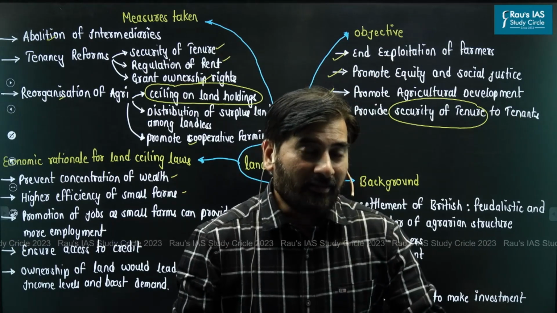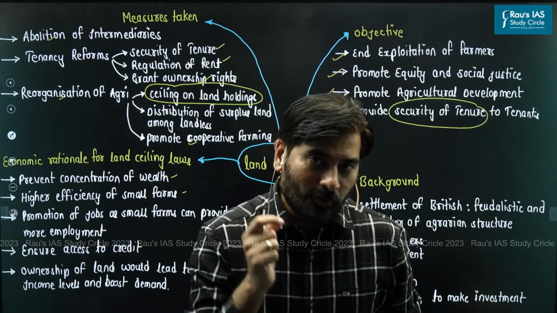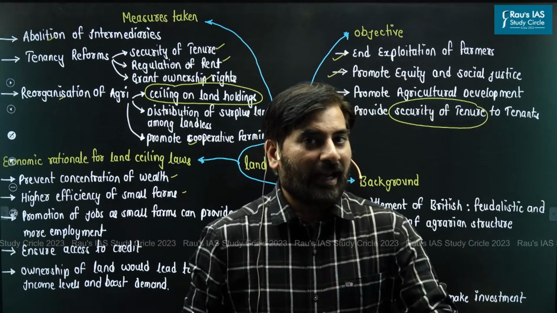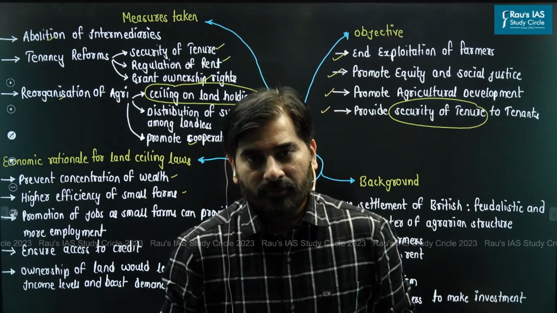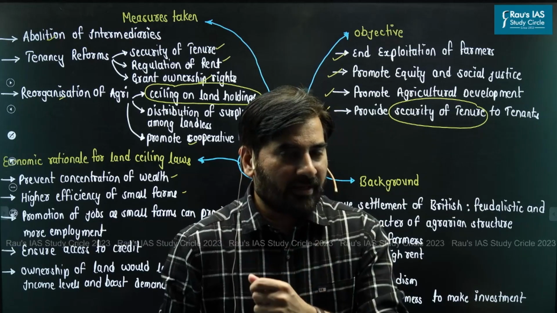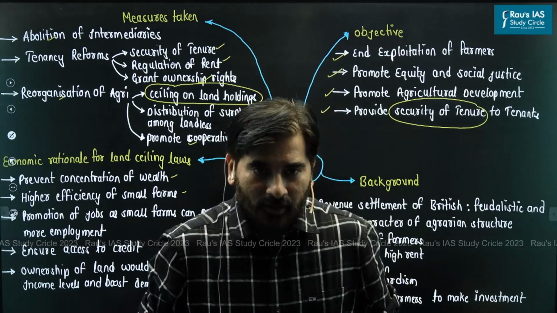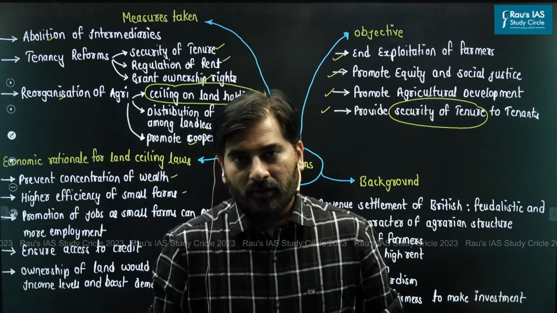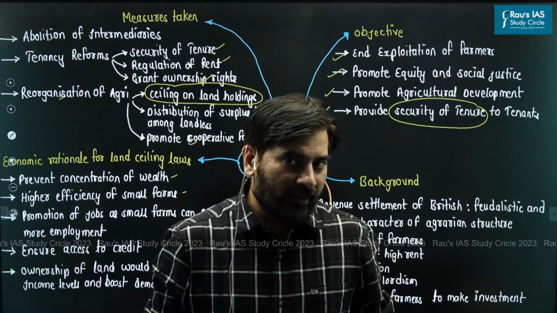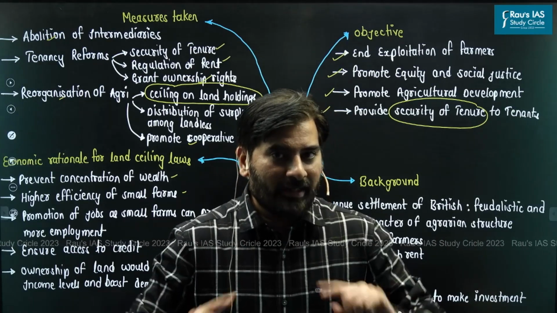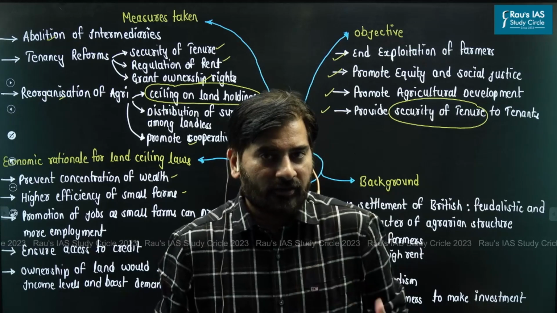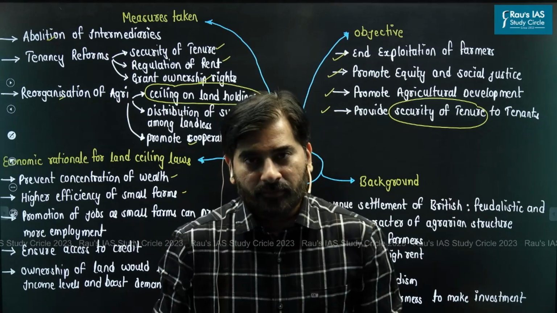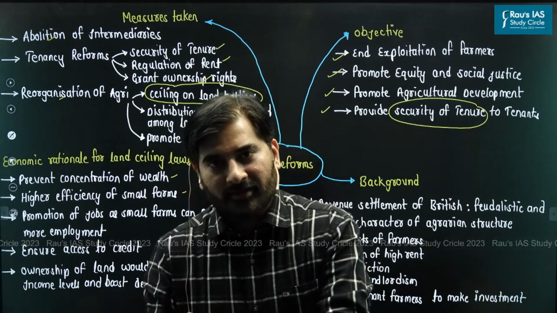But there are certain categories of economists who do believe that in certain cases, small farms can be more efficient than large farms. How? Let me just give you one or two examples to substantiate this. Now, let's say there's a large farmer who owns probably say 500 acres of land. Now, can I say a large farmer who owns 500 acres of agriculture land cannot manage the entire 500 acres of agriculture land on his own? So, obviously, he will lease out the land to other farmers. Now, other farmers who are practicing agriculture, they don't own the land.